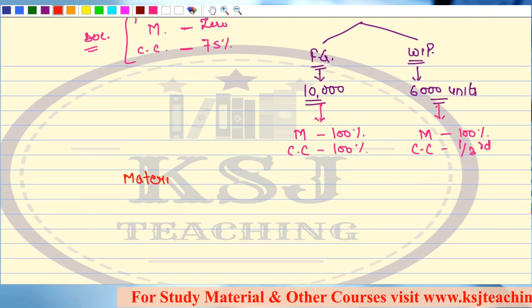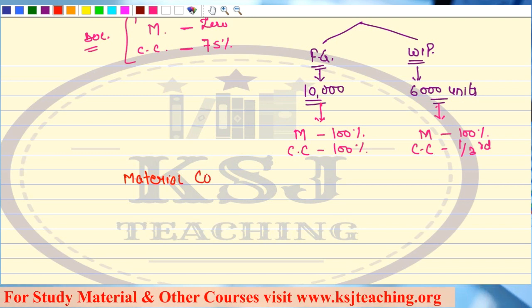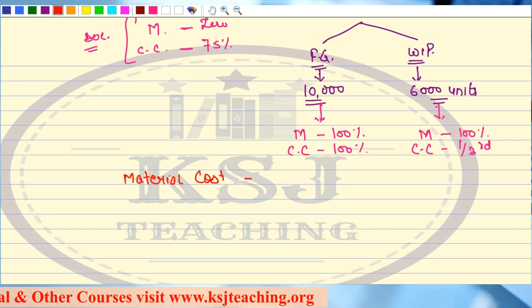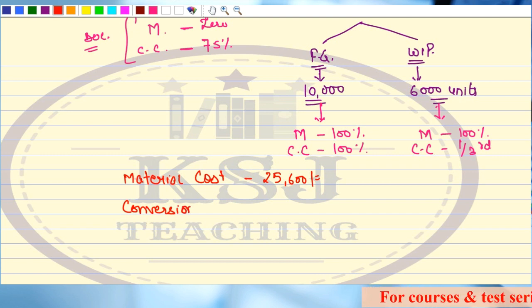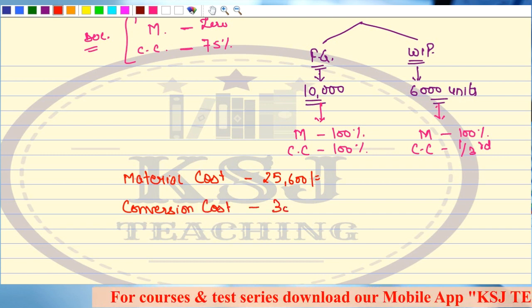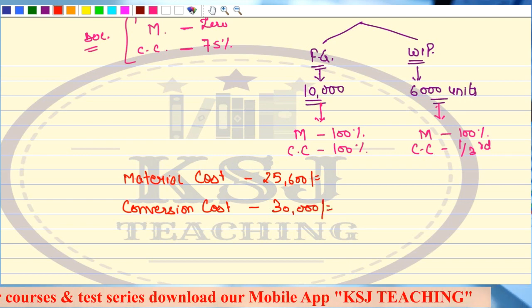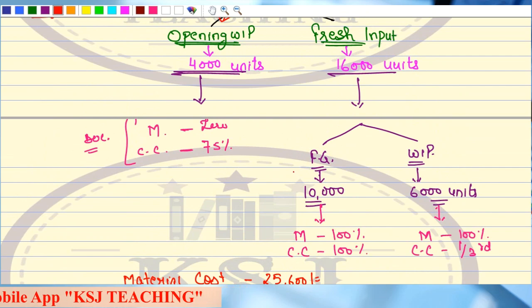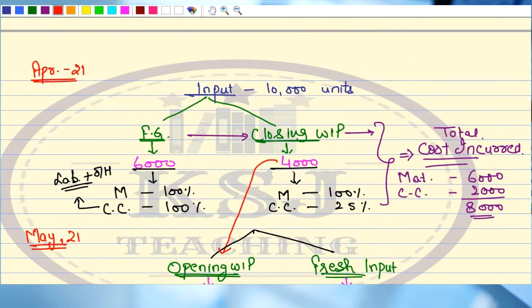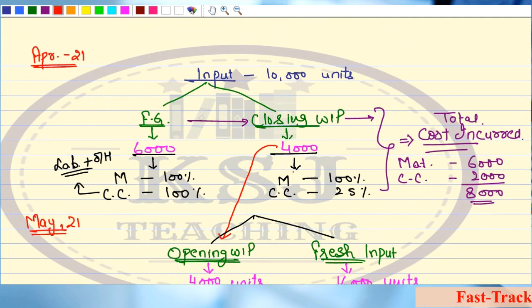So now, in the current period, that is May 2021, the material cost incurred, we have just talked about the units, now I'll talk about the material cost. Cost incurred is 25,600, right? And what about the conversion cost, sir? The conversion cost incurred is 30,000. So this is the whole example on which we are going to discuss our FIFO method and the weighted average method. Clear? I hope you are writing this down.